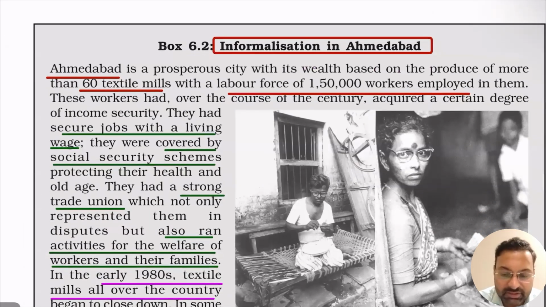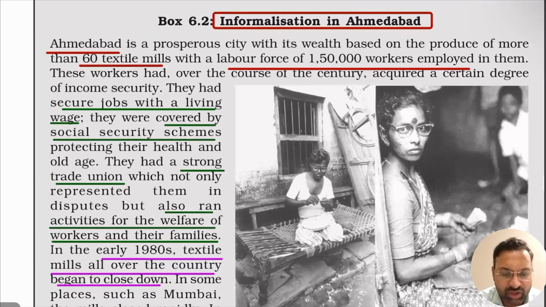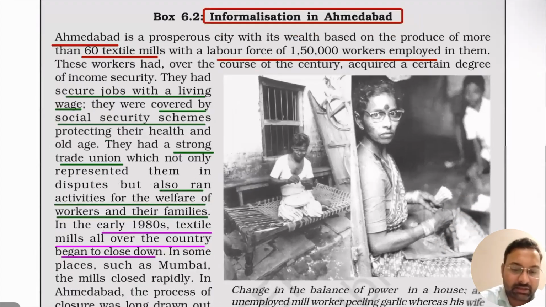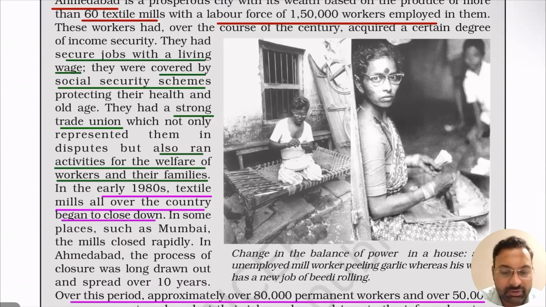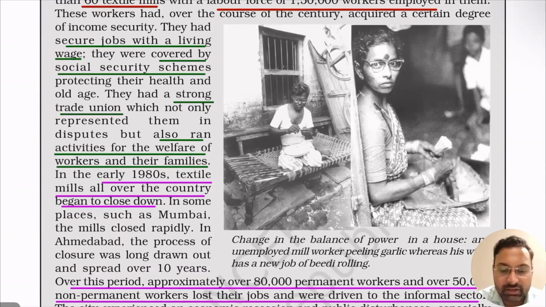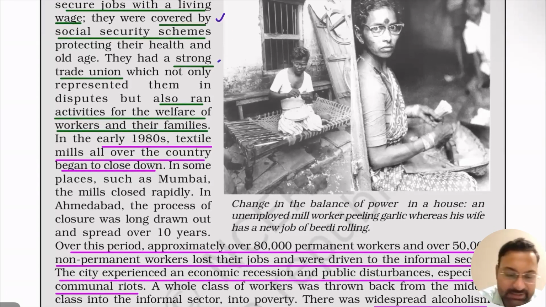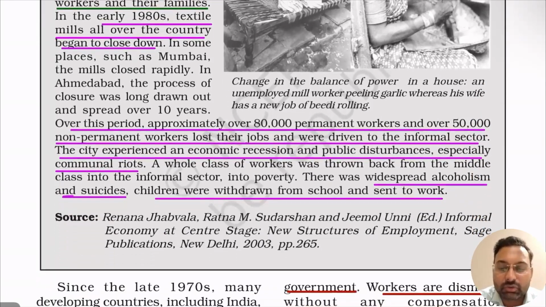Now we will see this case study of Ahmedabad. What actually was happening in early times. Ahmedabad was known for its textile production. It had more than 60 textile mills and employed more than 1 lakh 50,000 workers on a daily basis, right? So they had good wages, good working conditions, and strong trade unions. But what actually happened after the 1980s, mills started to close down, right?